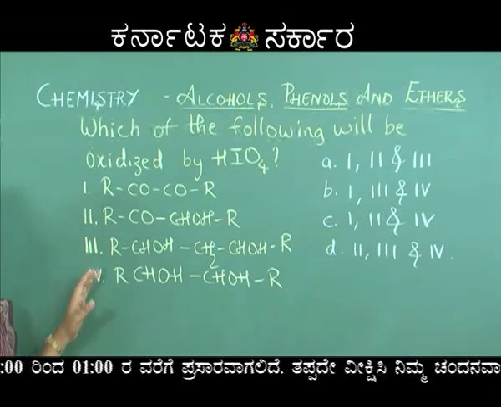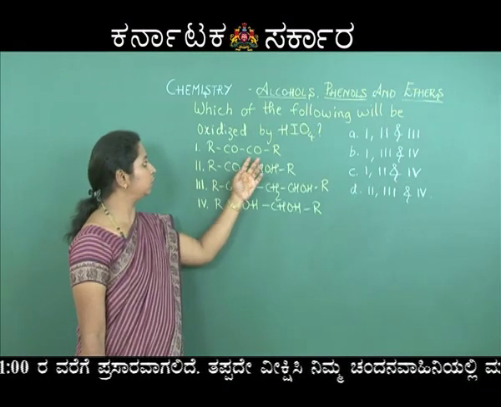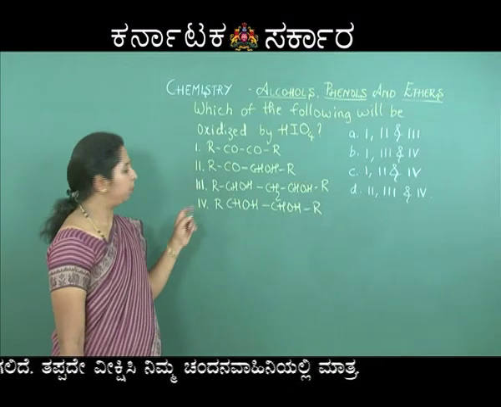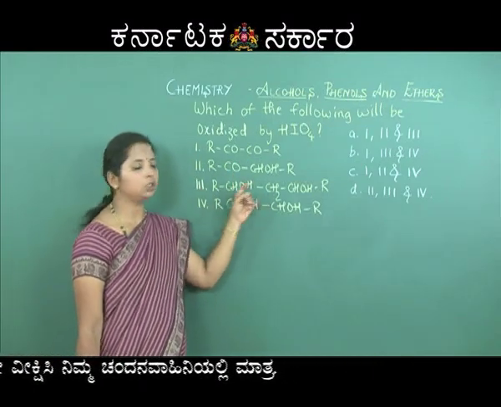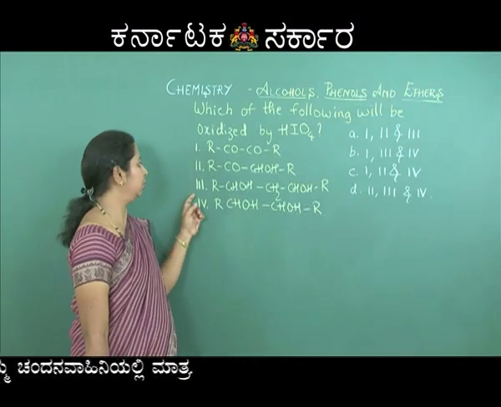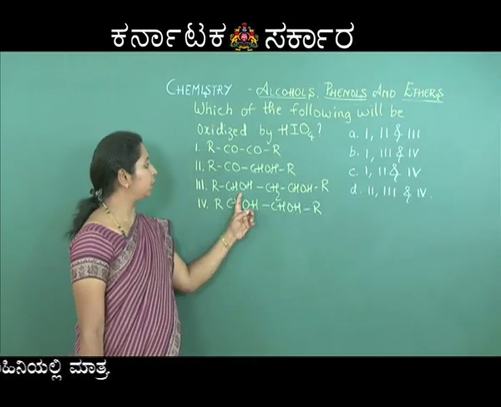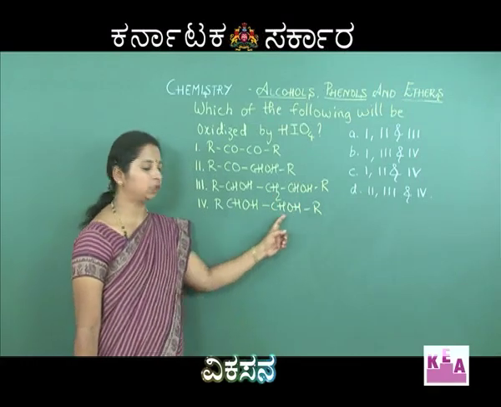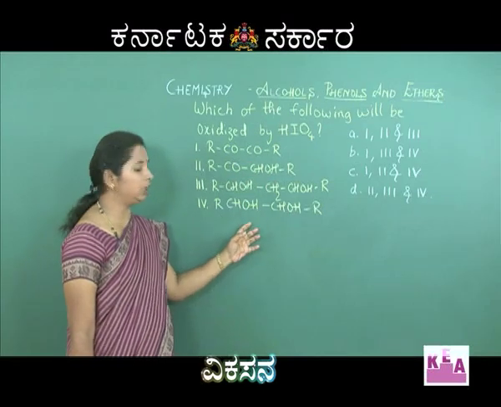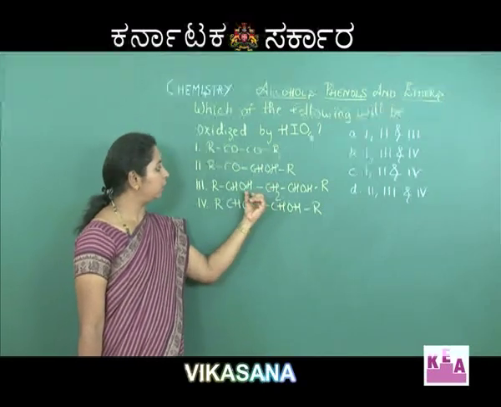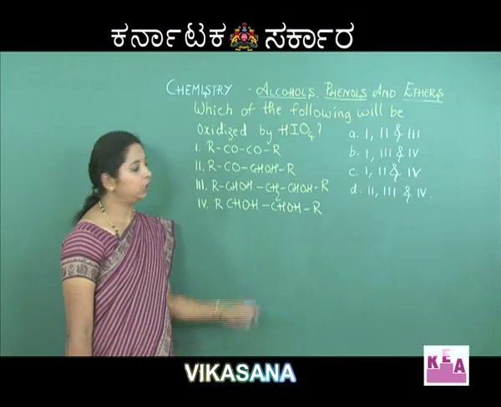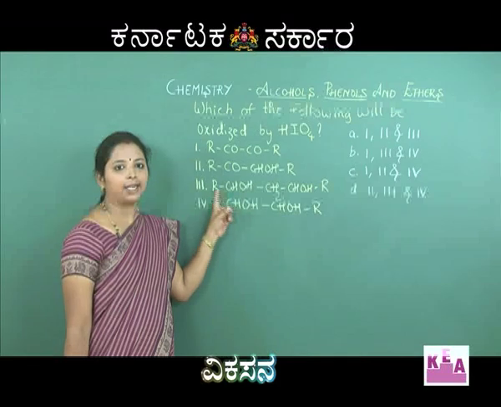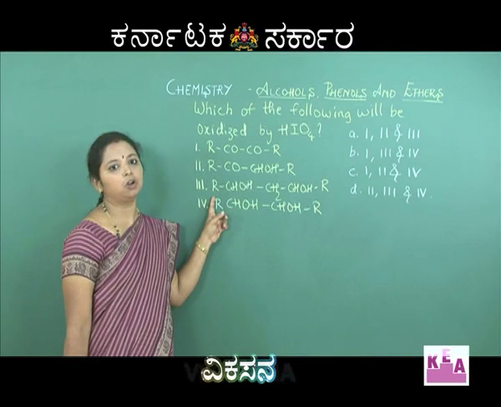Now look at the compounds. We have 2 CO groups adjacent to one another in the first compound. In the second compound we have COCHOH, which is again adjacent, whereas in the third we have CHOH CH2 CHOH, and in the fourth CHOH CHOH. When you compare all these compounds, there is a gap between the OH groups in the third compound, and therefore it is more stable compared to the others, and hence the third compound will not undergo oxidation.